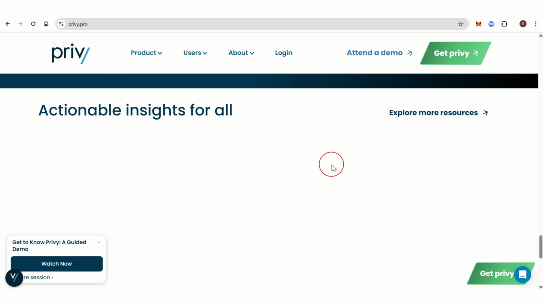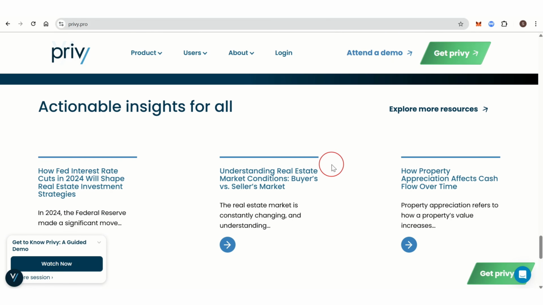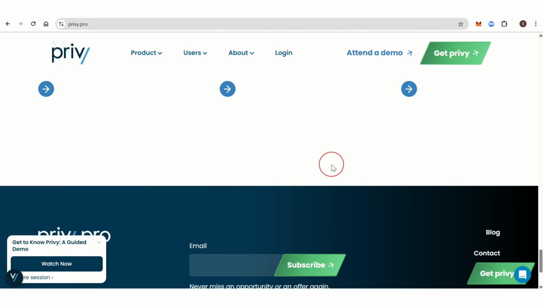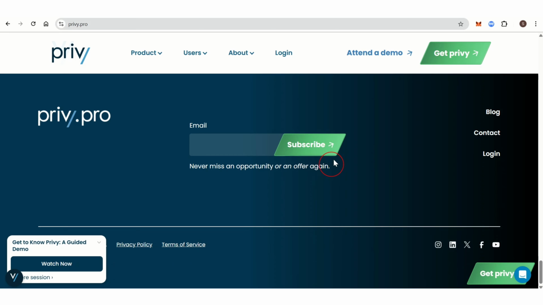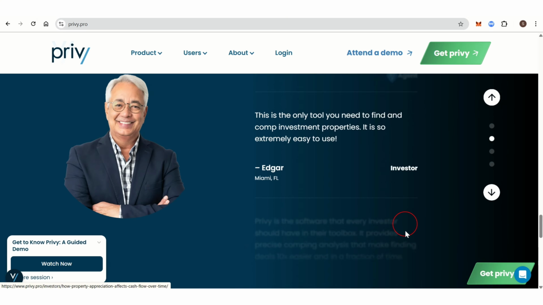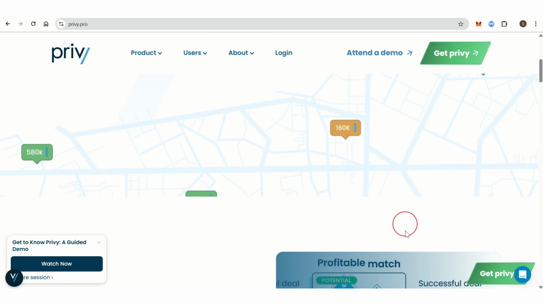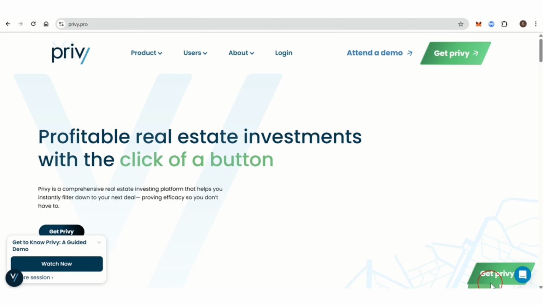Strength of Privy Pro is that it provides up-to-date property listing and market information, and helps identify successful investment strategies by monitoring top investors, and it offers tools for thorough evaluation of potential investments. While the weakness of Privy Pro is that it is currently available in over 40 markets, which may not cover all desired areas.